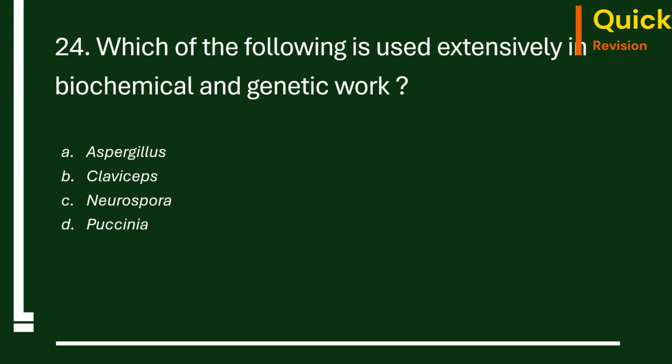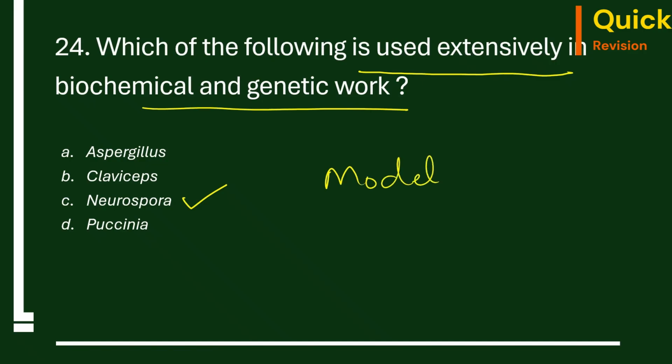24th question. Which of the following is used extensively in biochemical and genetic work? Aspergillus, Claviceps, Neurospora, Puccinia. So the correct answer is Neurospora. Neurospora acted as a model organism in research, especially in genetic work.